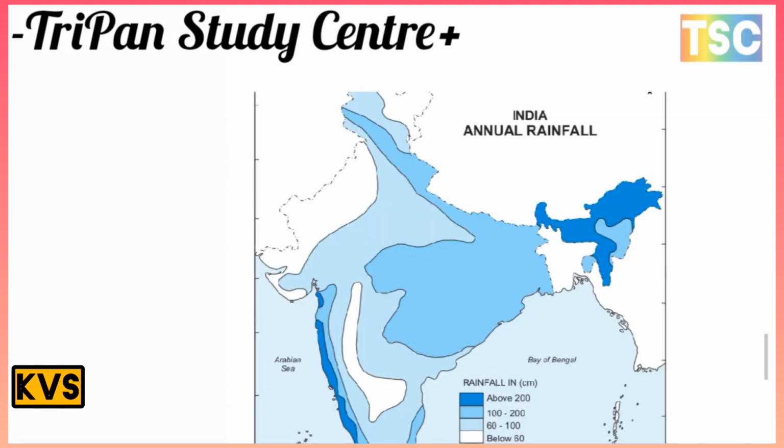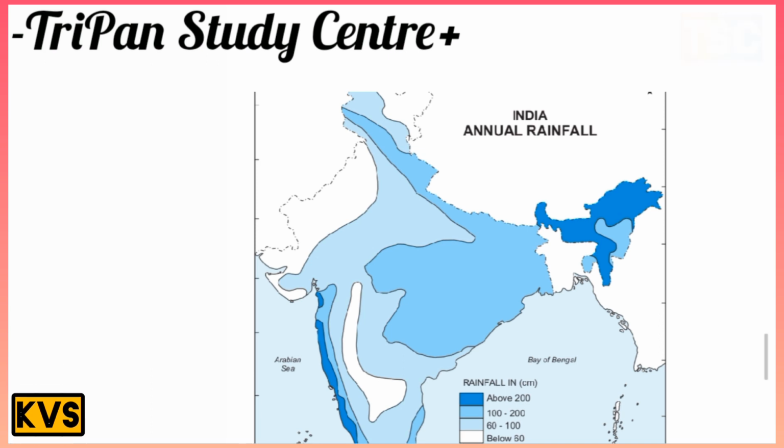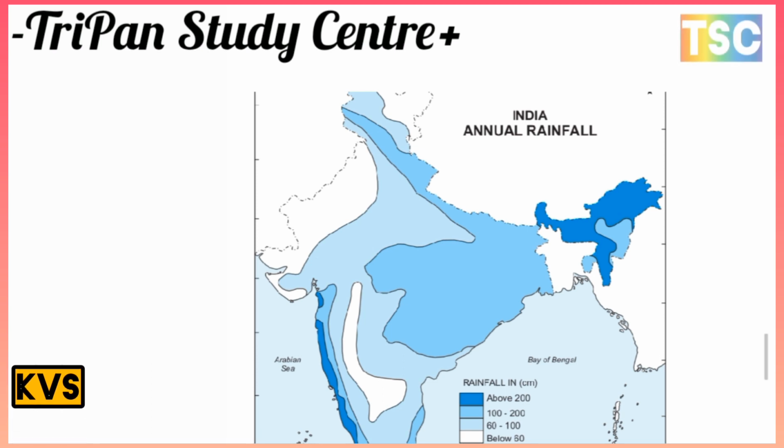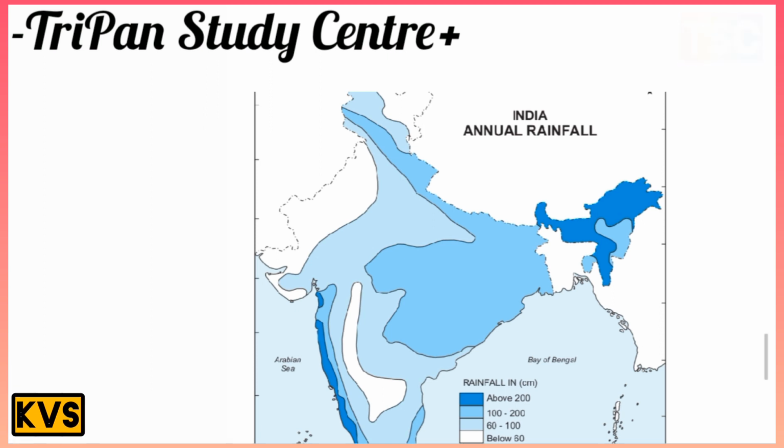On your screen, there is the most important map, India's annual rainfall. The dark blue color represents above 200 centimeter. You can see on your screen the Meghalaya areas have the maximum rainfall, and Kerala, Maharashtra and Mumbai also have above 200. Mumbai receives a high rainfall here.